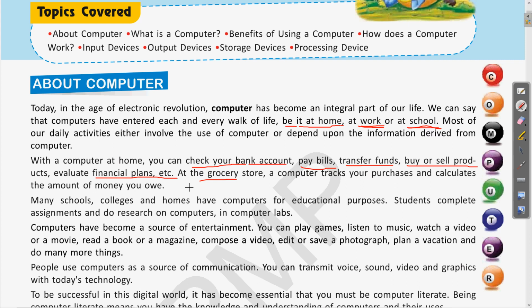It gives you a printed list where you have the details of all the items and the money you have to pay for the shopping you have done. Clear? So this way the computer is helpful for doing various complex and other tasks in different areas.